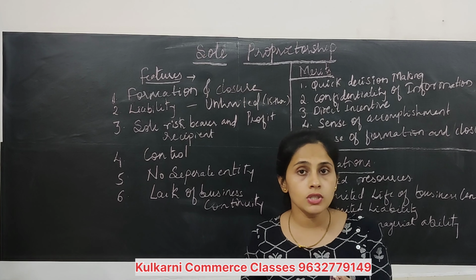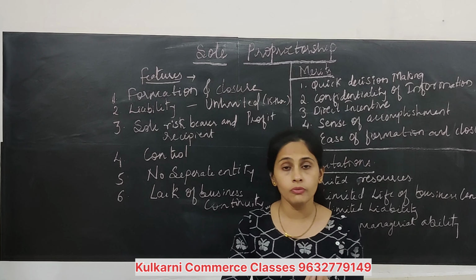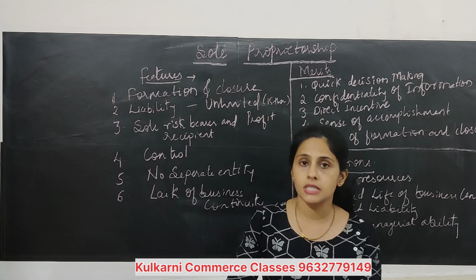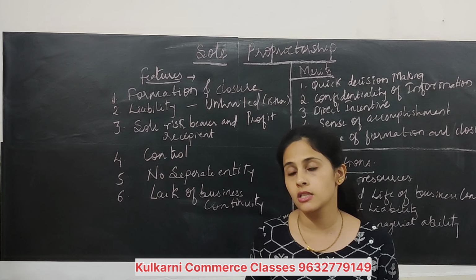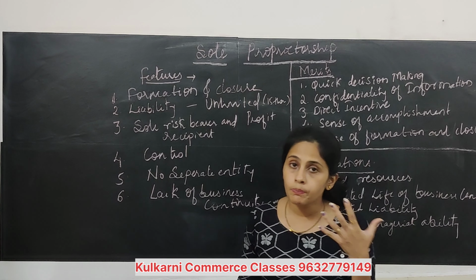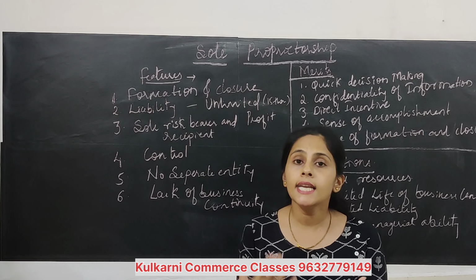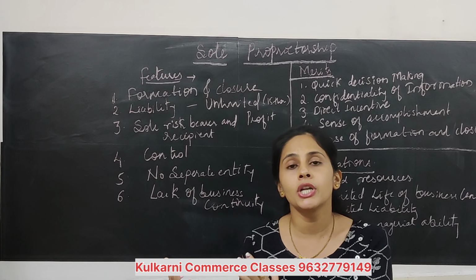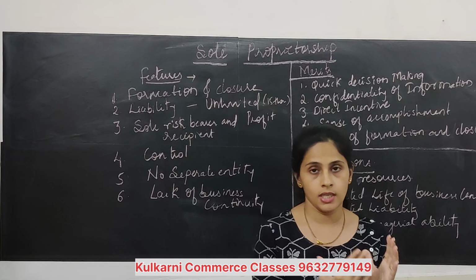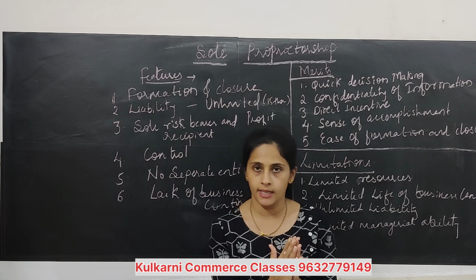Now 20,000 is the loan, 15,000 is the value of assets which you have in your business. Then the person who has given the loan to you, the creditor, can take your personal property to cover his loans. That is called unlimited liability.